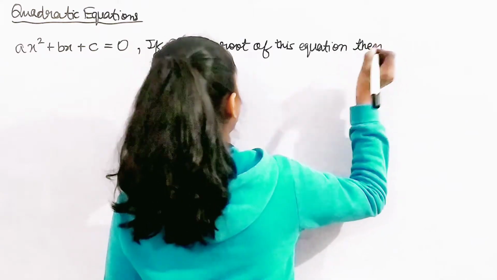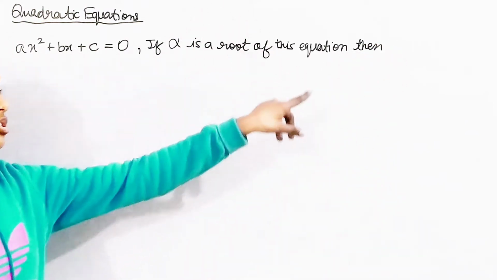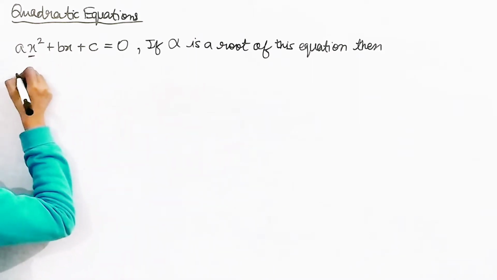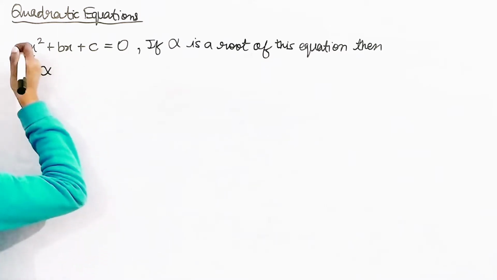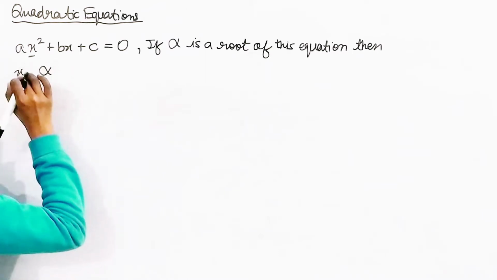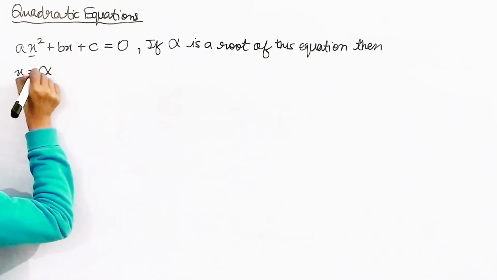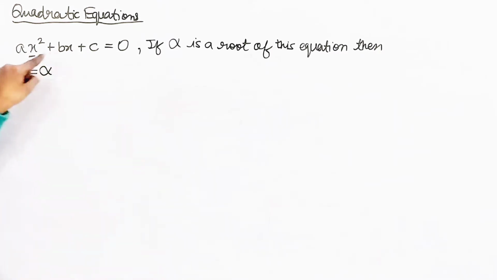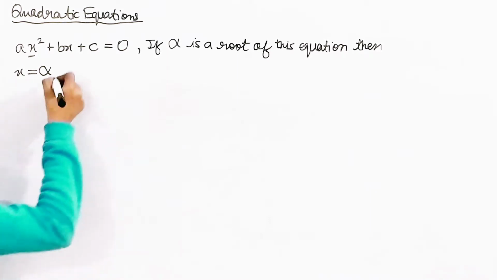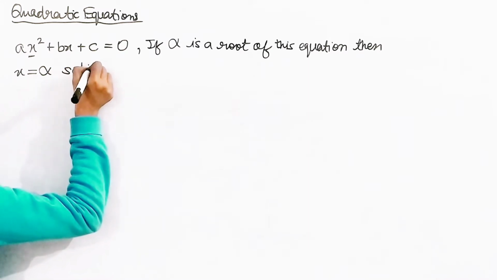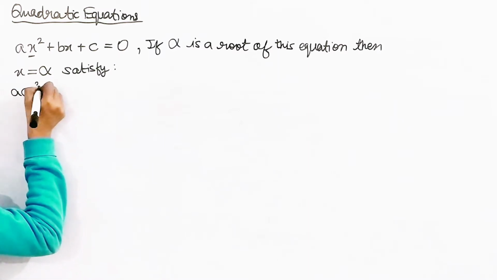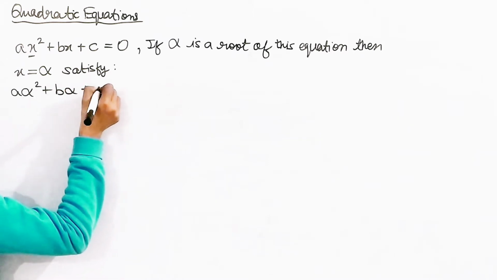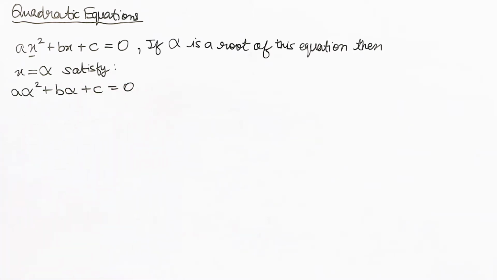Then wherever x is, at the place of x we can use alpha too. If I put the value alpha in place of x, I get a new equation, which it will satisfy: a alpha squared plus b alpha plus c equal to 0. If this is clear, then let's move on.